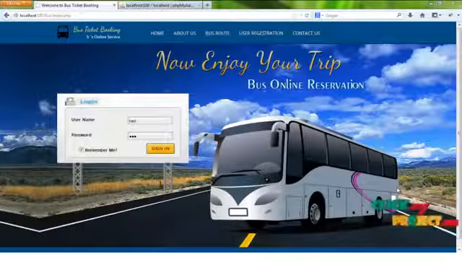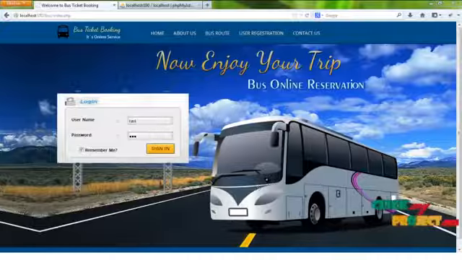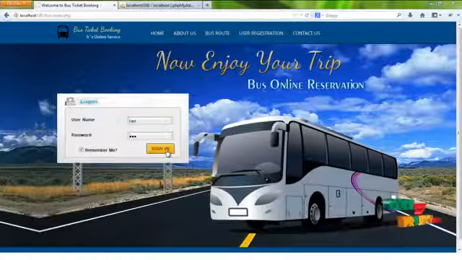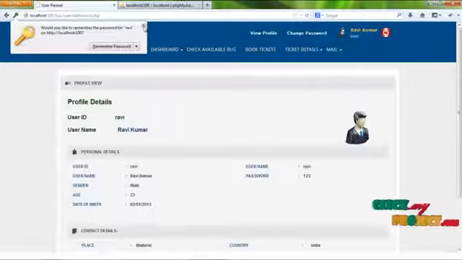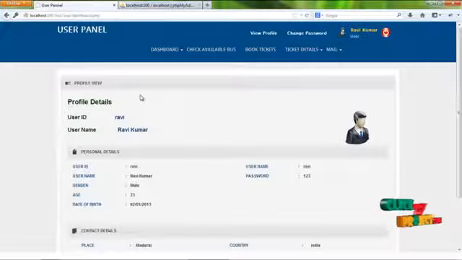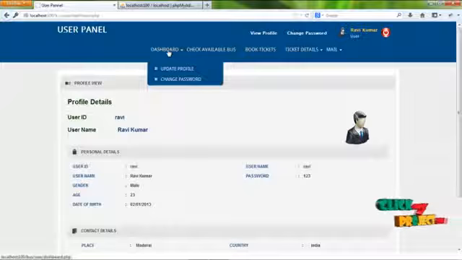The next module would be the user module. The username for the user is Ravi and the password is 123. By clicking on the sign in button, the user can log in to our system and access the services offered to him. The first page would be the home page, which contains the profile detail of the user. The services offered to the users are dashboard menu, check available bus menu, book tickets menu, ticket details menu and the mail menu.